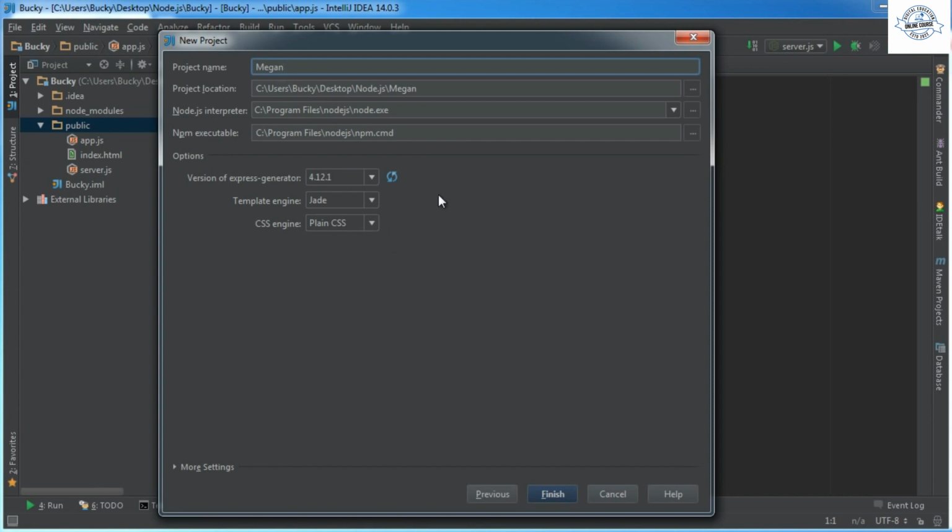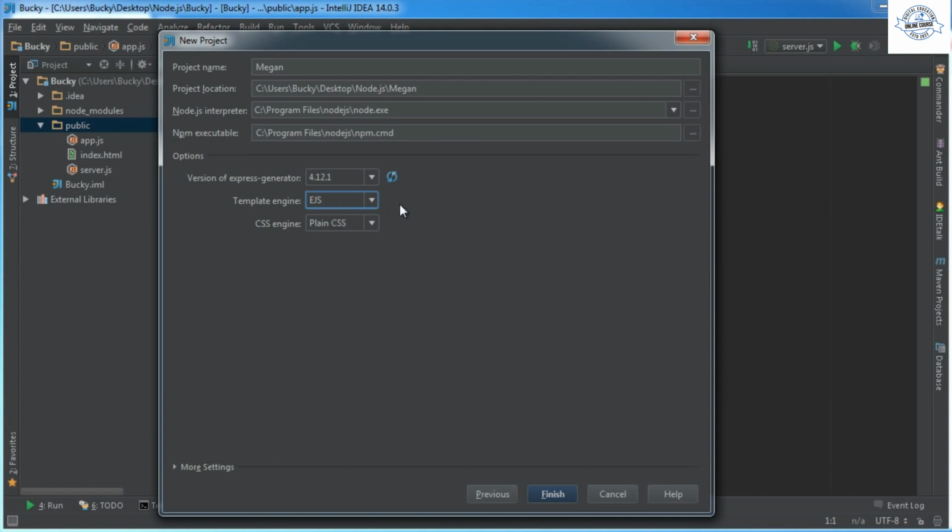Alright, whatever. Name your project whatever you want. Where do you want to put it? This place looks good. Now, the one option I do want you to change is this. For the template engine, what this essentially is, is how you're going to write your plain HTML templates. So Jade is kind of weird, it's not weird, it's actually pretty popular, but the one I'm going to be teaching you guys is EJS.